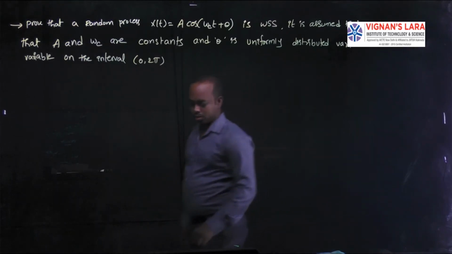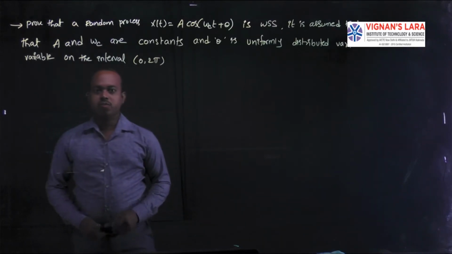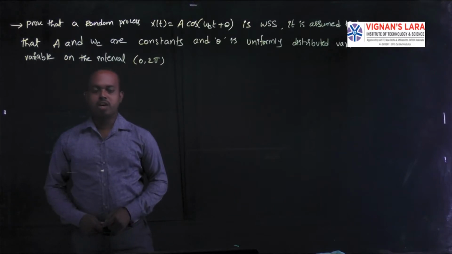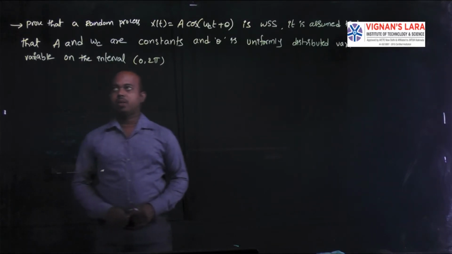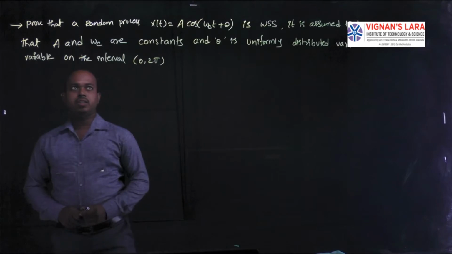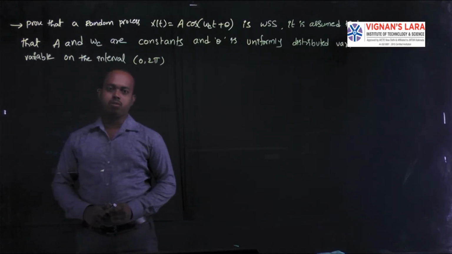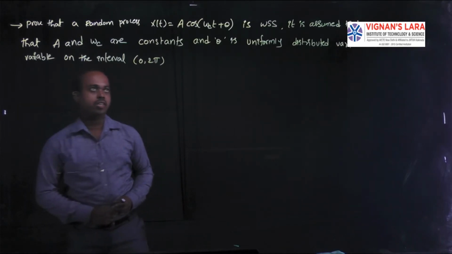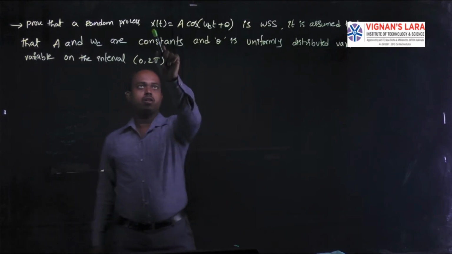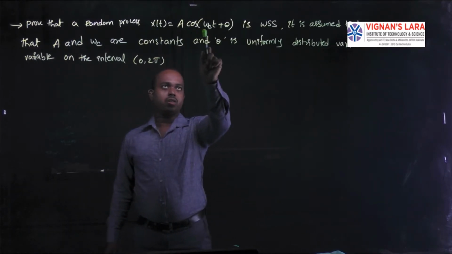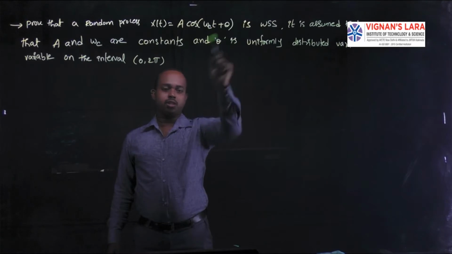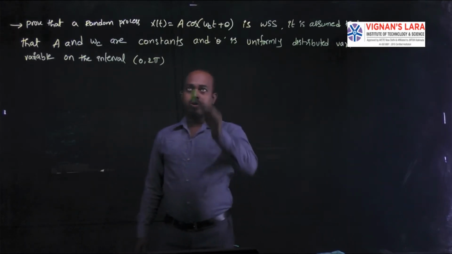Good morning, students. Today in class we are going to see some example problems relating to random processes. The first example is to prove that the random process x of t is equal to A cos of omega c t plus theta. It is a random process function.